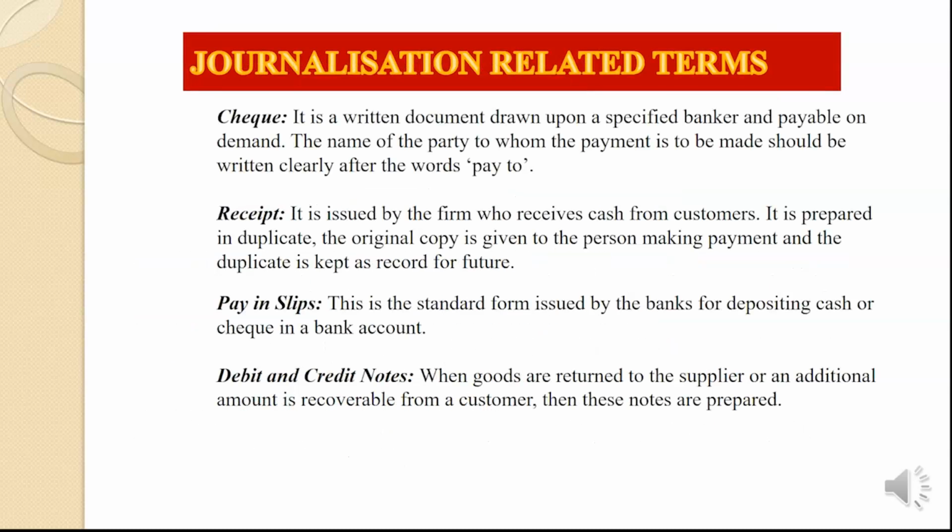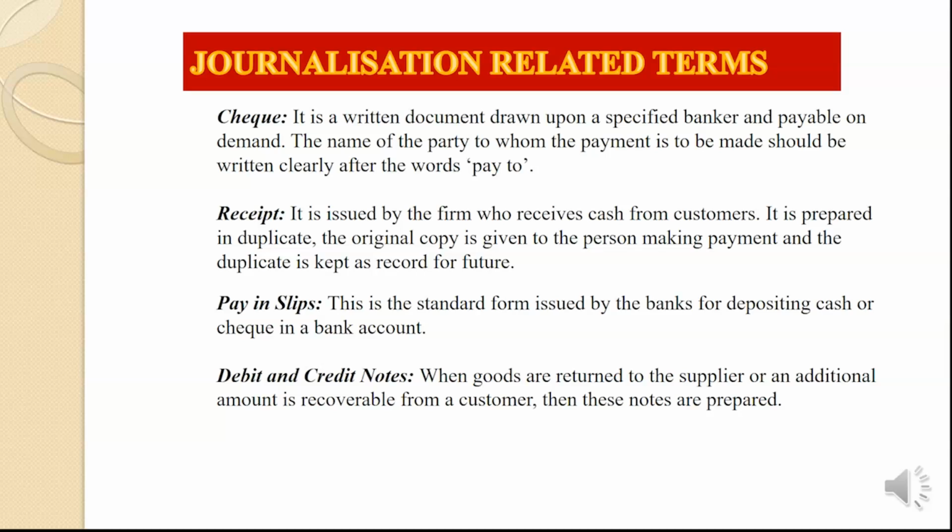Next one is check. It is a written document drawn upon a specified banker and payable on demand. The name of the party to whom the payment is to be made should be written clearly after the words paid to.